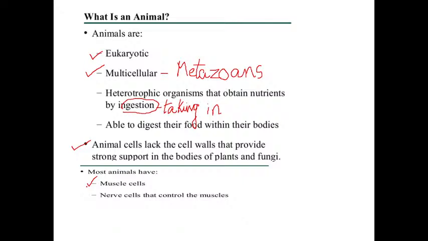Few cells get differentiated into muscle cells, few cells get differentiated into nerve cells, and the nerve cells and the muscle cells coordinate the movement of the organisms. In addition to muscle cells and nerve cells, we have many other types of cells, like cardiac cells. Then animals have the capability, because of the presence of muscle cells and nerve cells,